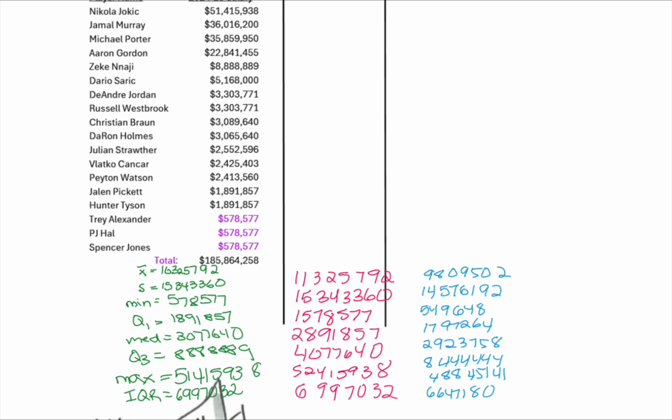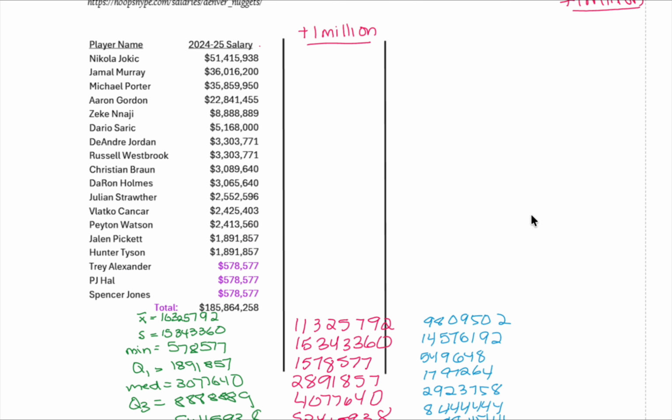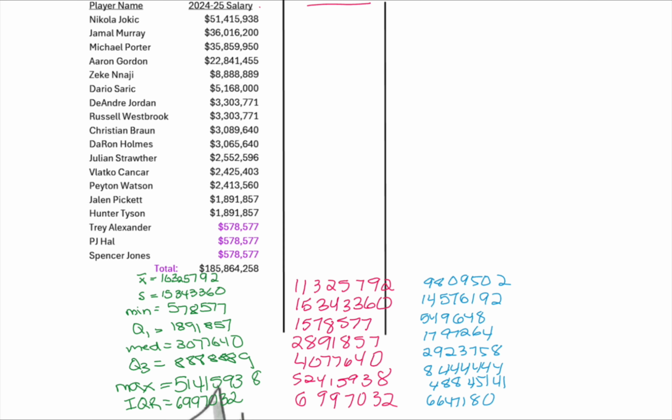For the first transformation, I added $1 million to every salary, and this is key. I'm adding the same number to every single data value. And when I do that, the minimum increases by 1 million, the quartiles increase by 1 million, the median increases by 1 million, the mean increases by 1 million, and the maximum increases by 1 million too. Basically, the entire distribution just shifts to the right.